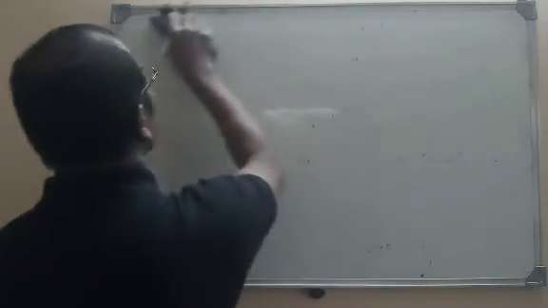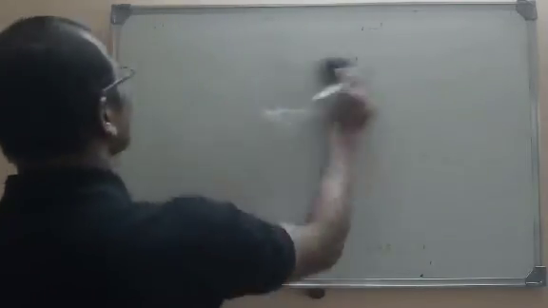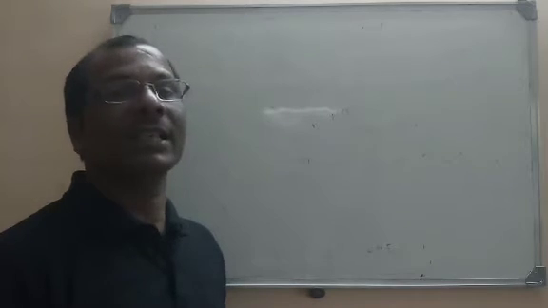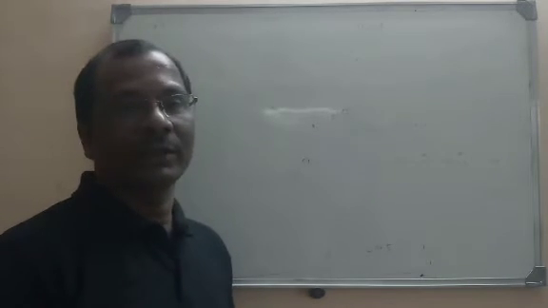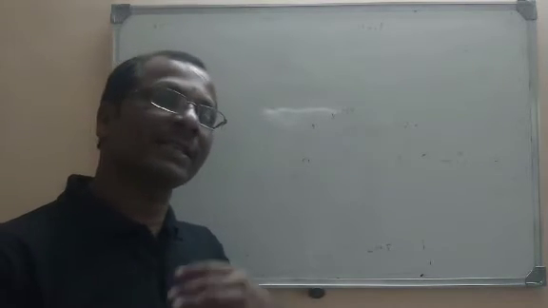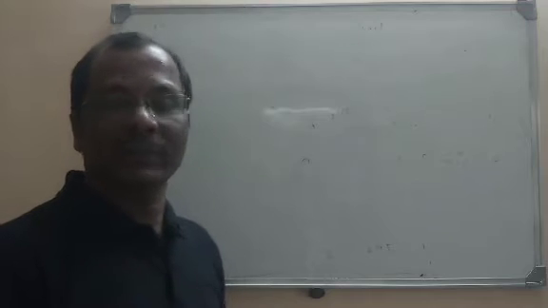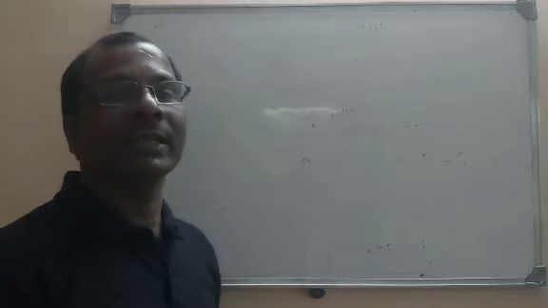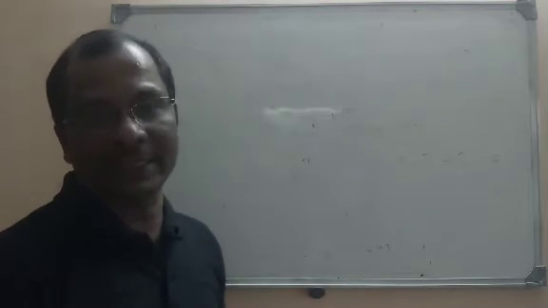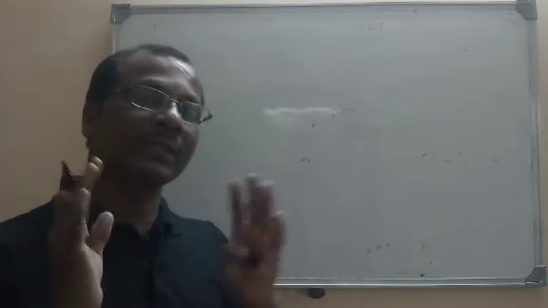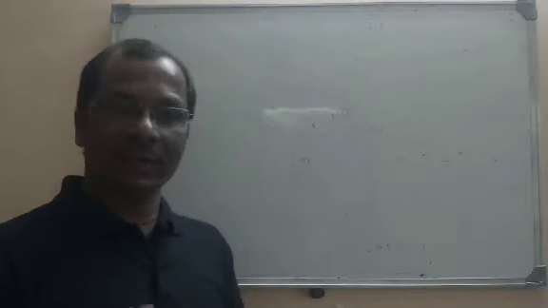Now what we are going to do is, in the earlier classes I told you that the order of a reaction is experimentally determined, because the rate law is experimentally derived. From that rate law we are finding the order, so the order depends on the rate law. The rate law depends on the experimental values, so the order is directly experiment dependent. From the experimental data we will get the rate law. From the rate law, by adding the powers of the concentration terms, we will get the order.